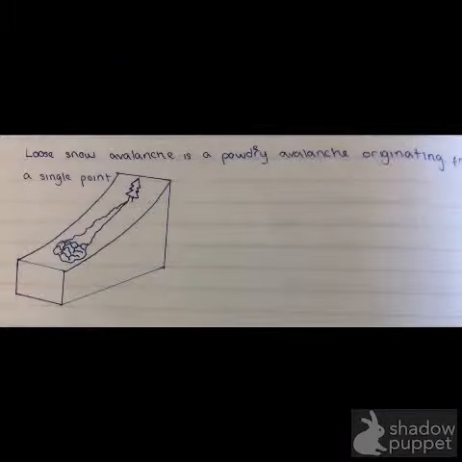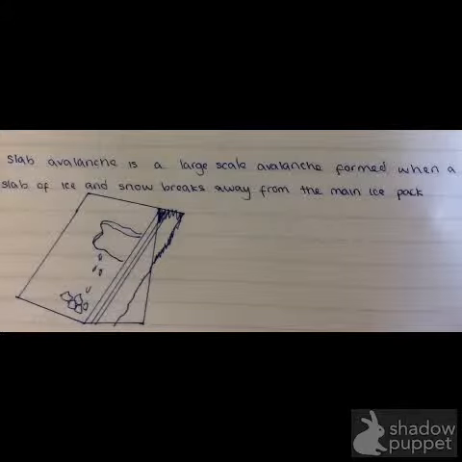Loose snow avalanches are powdery avalanches which originate from a single point. A slab avalanche is a large-scale avalanche formed when a slab of ice and snow breaks away from the main ice pack.